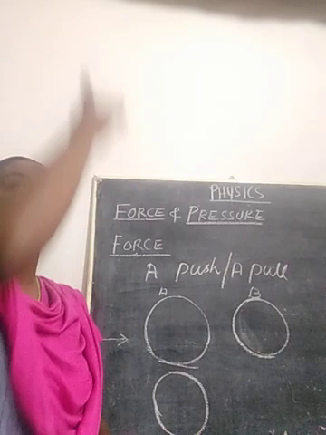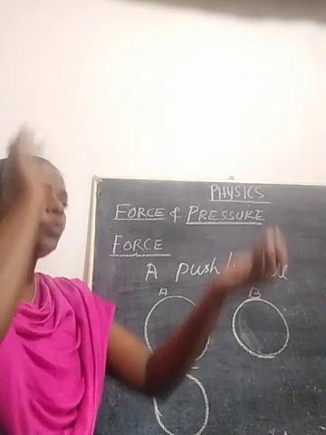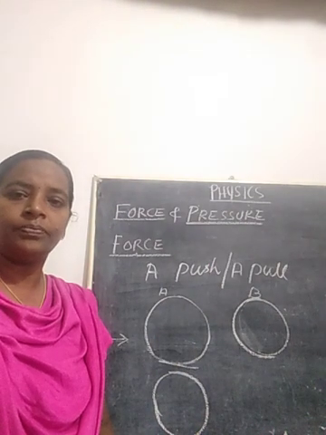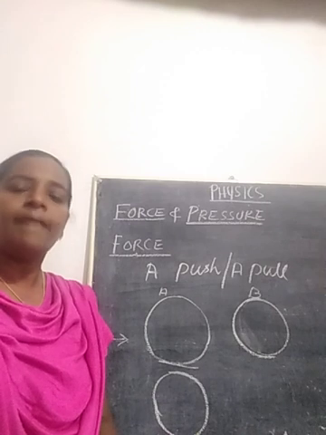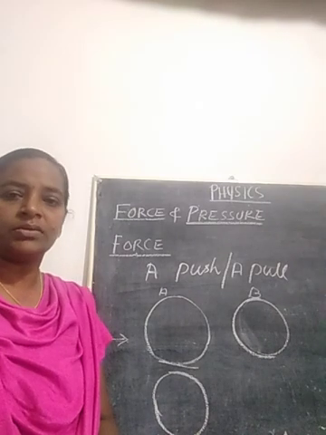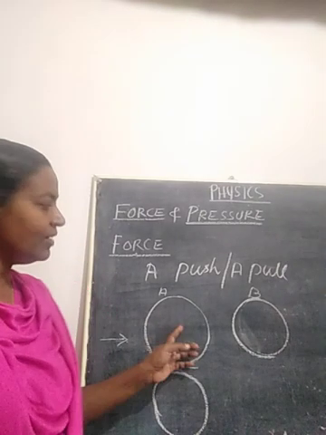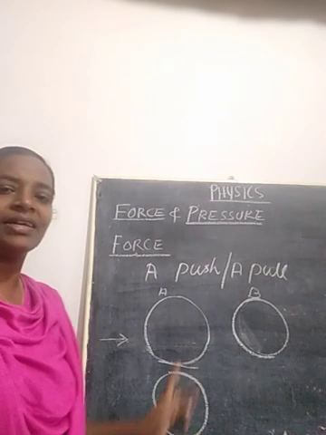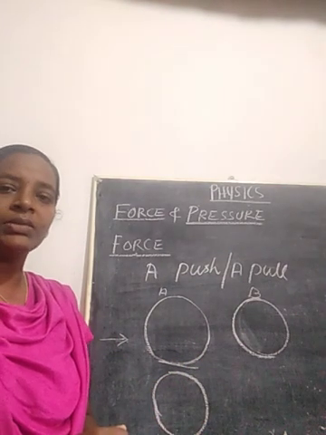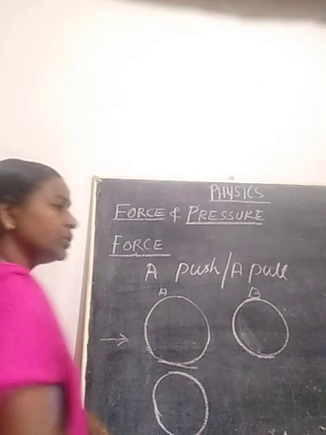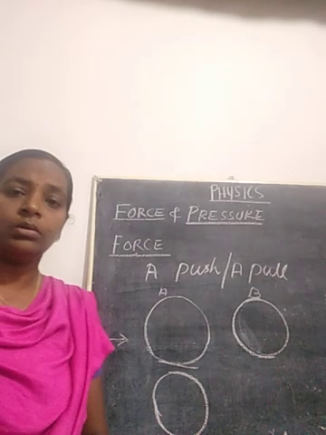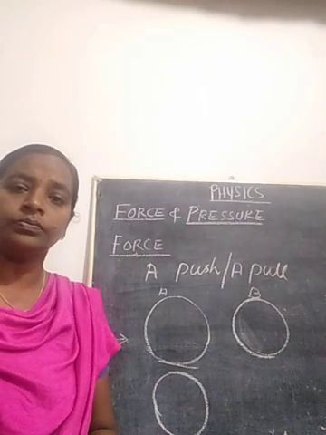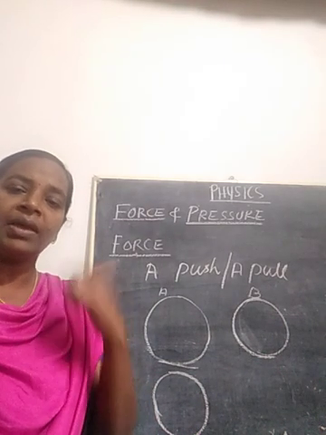Clear? Suppose a stone is falling from the top, we can catch it and we can stop it. So that is another effect of force. First one, we can change the position of the object. Here we can stop a moving object and we can make an object move.